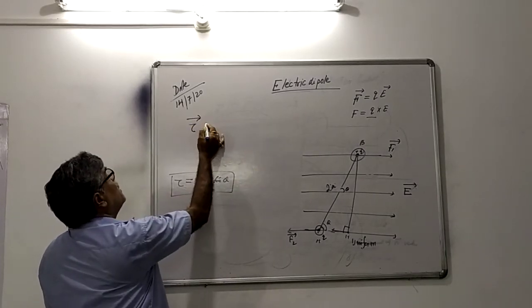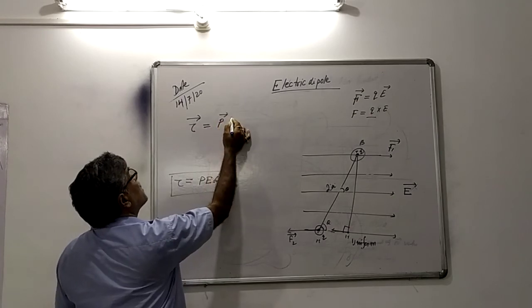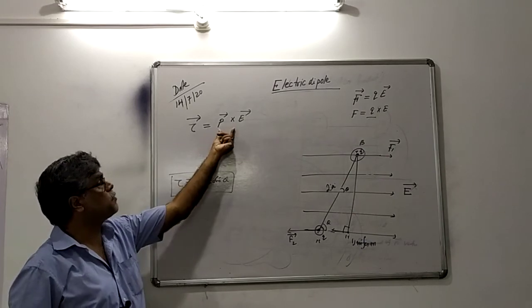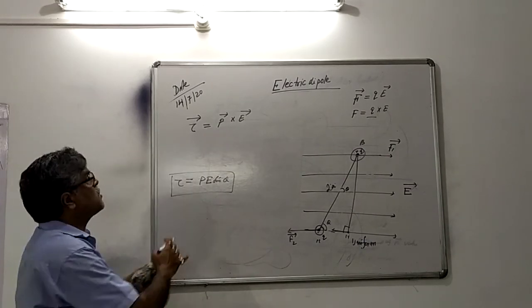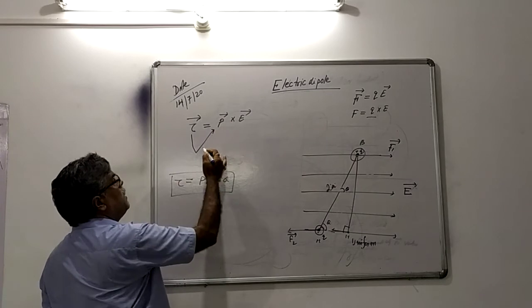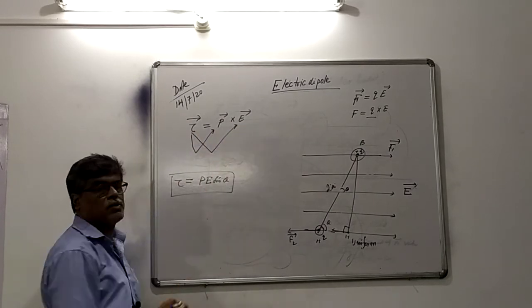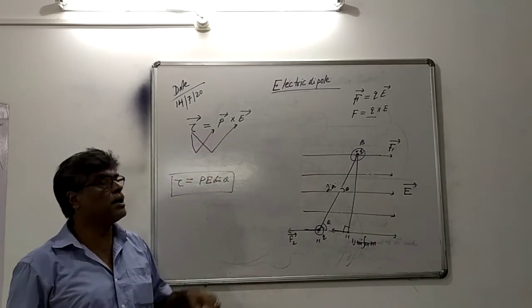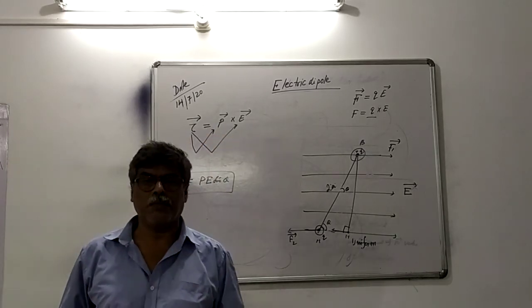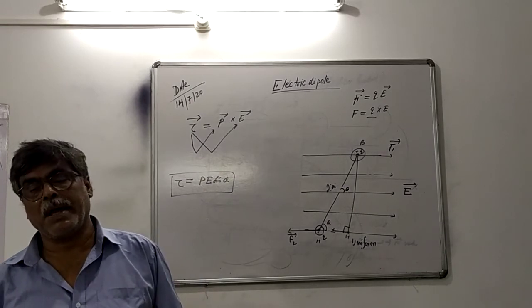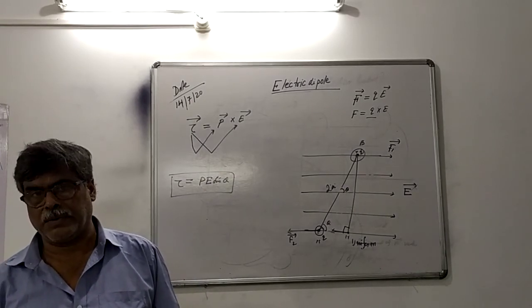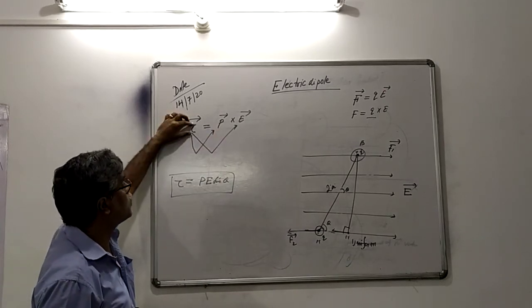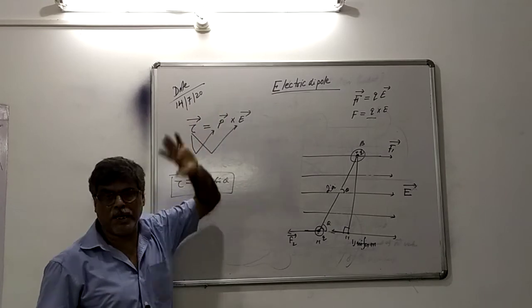Torque is a vector quantity, therefore we can write down in vector form. You know the cross product. The cross product of two vectors is a vector quantity, and the direction of this torque is perpendicular to P. It is also perpendicular to E, or it is also perpendicular to the plane of P and E. Or the direction of torque can also be found out by the vector rule, that is Maxwell right hand screw rule. We can also find out. So remember this point. The torque is the cross product of dipole moment and electric field.